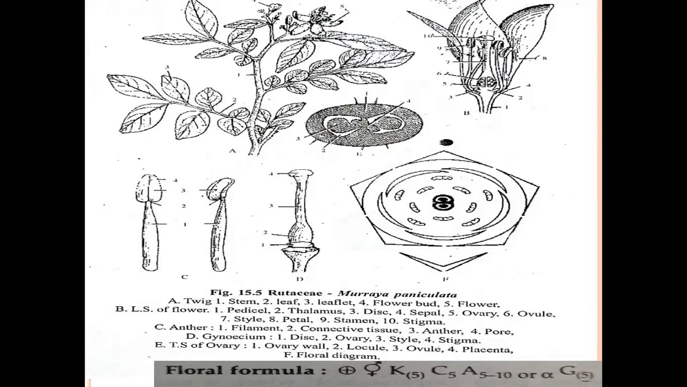Each anther has a long stalk-like structure. On this long stalk-like structure, two lobes, the dithecous anthers, are present. Each anther faces inward, called introrse.